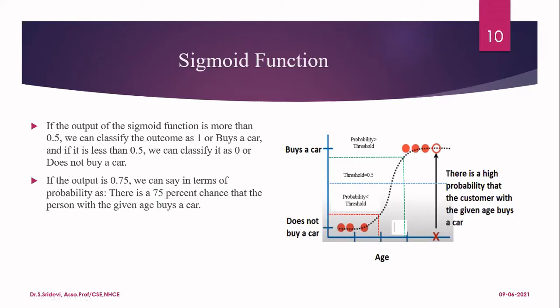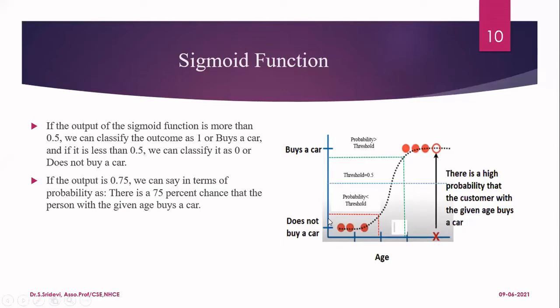If the probability you are predicting from the logistic regression model is less than the threshold, then it is going to give you the answer as 0. And if the probability you are getting from the model is greater than the threshold, for example, if you consider age as this green color line, here the probability is greater than the threshold, that is above the blue color line. Therefore, when the probability is greater than the threshold, we will say that the person is going to buy a car.